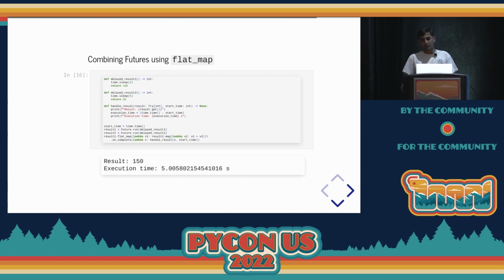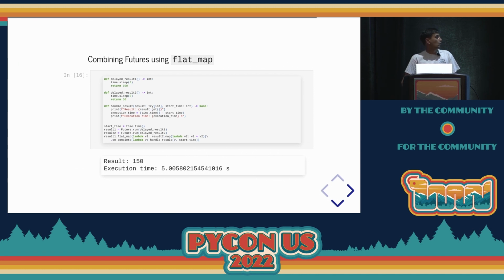And then we say result 1, we flat map it into result 2, and we add their 2 values, and we add a little callback. The callback here is doing the same thing that we did in the more imperative example, where we're trying to calculate the total overall running time. So in this example, one thread took 3 seconds, another thread took 5 seconds. Both threads executed in parallel. Once the longer thread was done, it combined the results. We got the value 150. It was roughly 5 seconds of execution time.